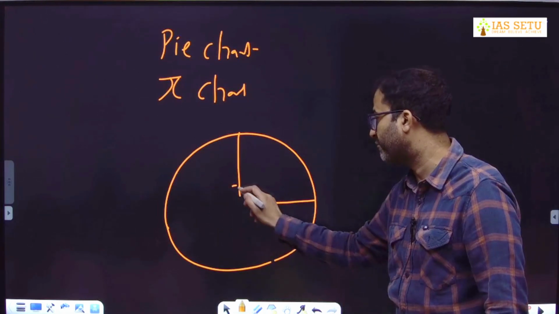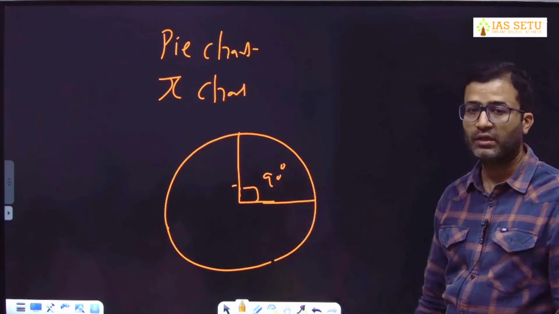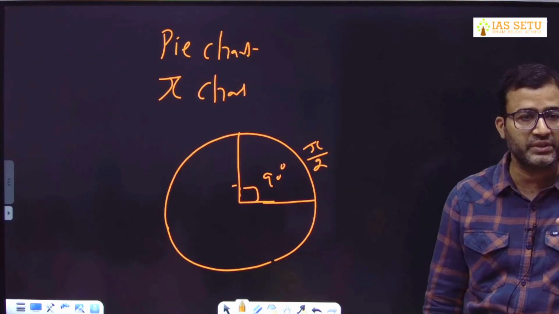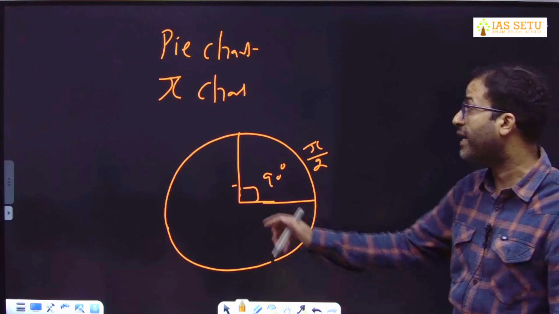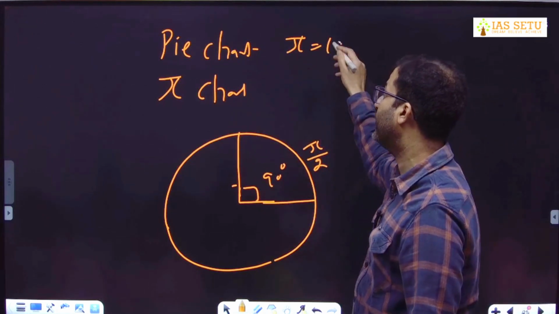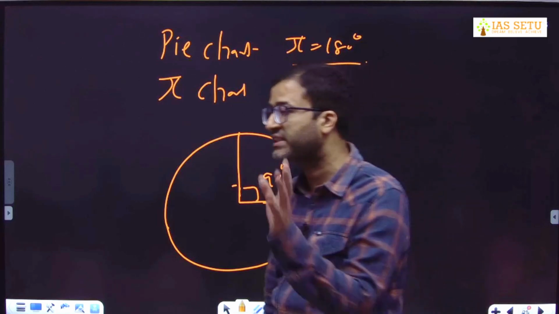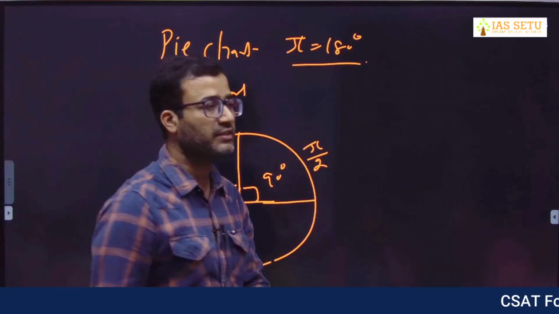These many student we have from arts background. What is this angle? 90 degree. It is half pi, pi by 2. So what is the representation of arts background student in our class? Half pi. Pi is actually 180 degree. Pi is not integer representation. Exact value pi is 180 degree. That's why pi is an irrational number, not rational.